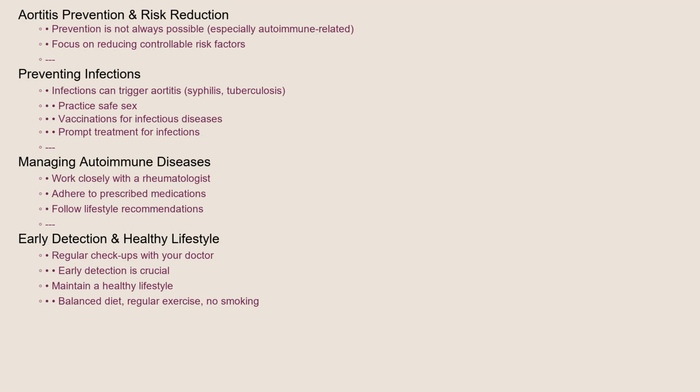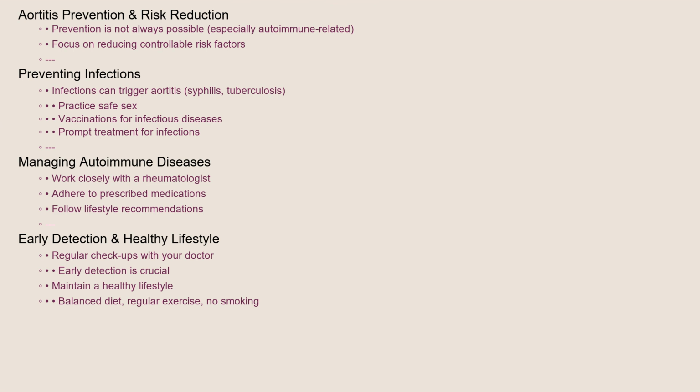While it's not always possible to prevent aortitis, especially when it's linked to autoimmune diseases, there are steps you can take to reduce your risk. Preventing infections that can lead to aortitis, such as syphilis or tuberculosis, is crucial. Practicing safe sex, getting vaccinated against infectious diseases, and seeking prompt treatment for any infections can help. Managing underlying autoimmune diseases effectively can also reduce the risk of aortitis.